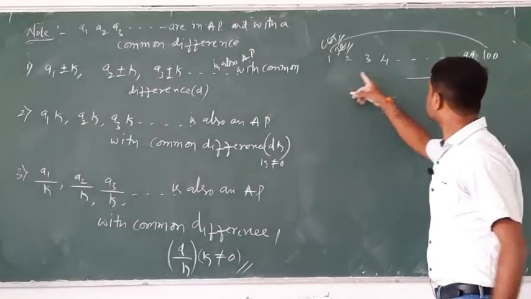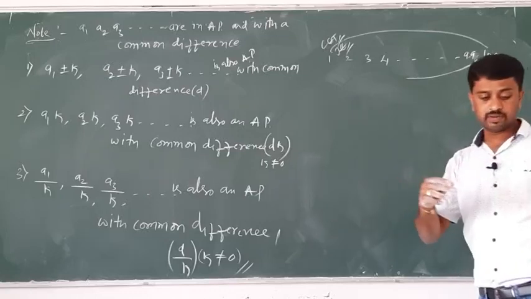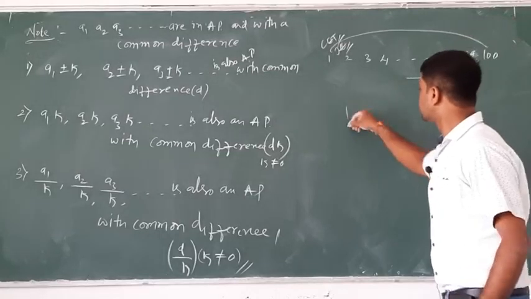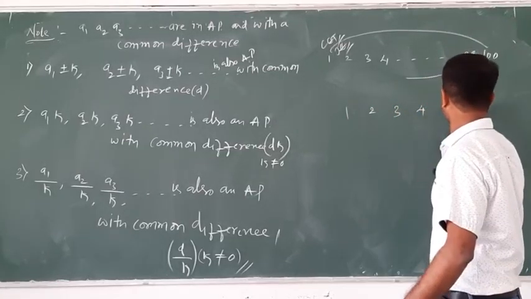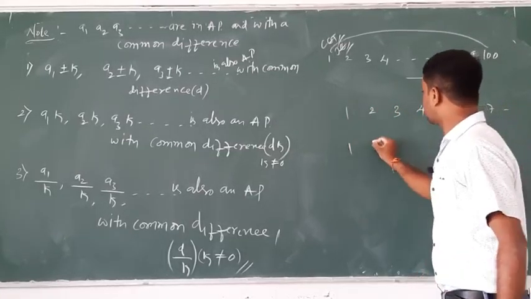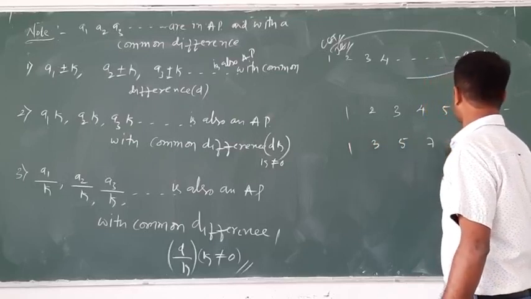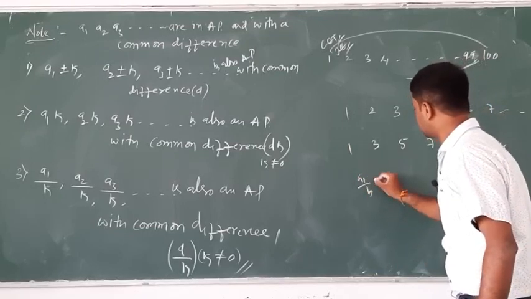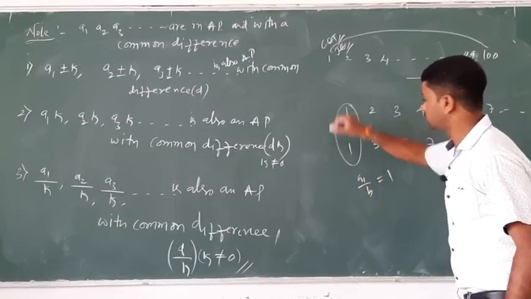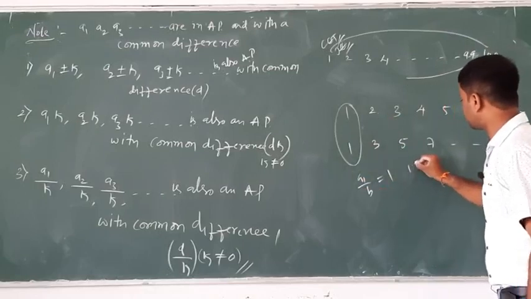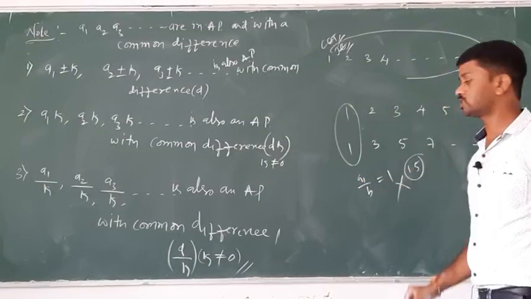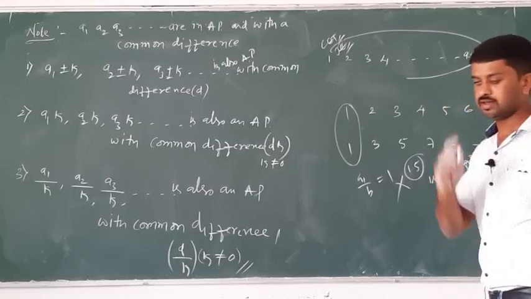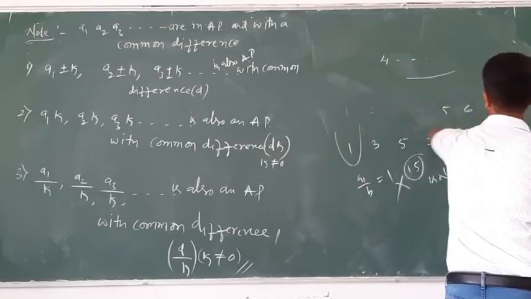For example 1 2 3 4 and even natural numbers, 1 2 3 is satisfied. But otherwise, you take 1 2 3 4 5 6 7 up to so on, and here also 1 3 5 7 up to so on. Here a1, b1, c1. Here multiplied a1 by b1 is equal to 1. Okay, the difference is 1. Next 2 divided by 3 means 1.5. Therefore it is not satisfied, it is not an AP. Yes, therefore write a note.